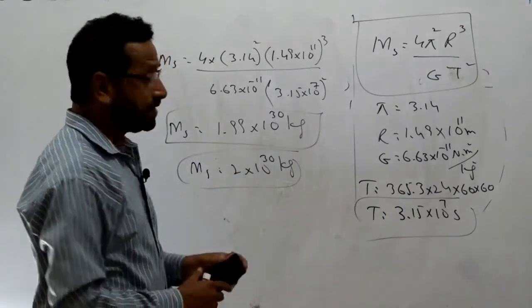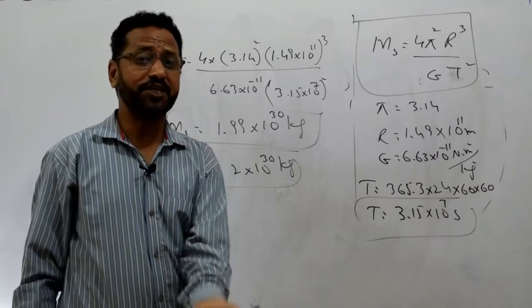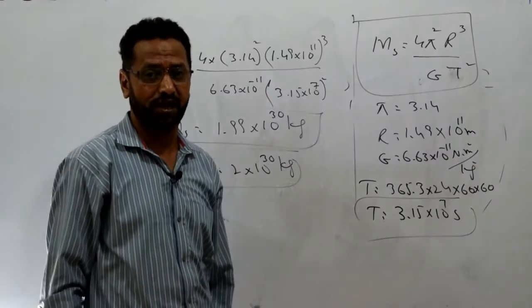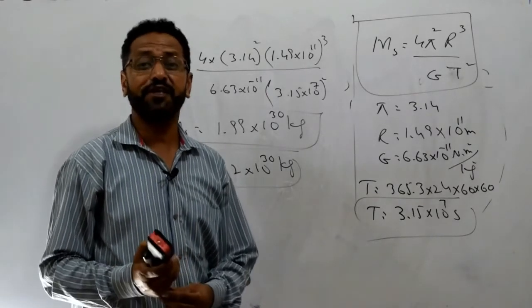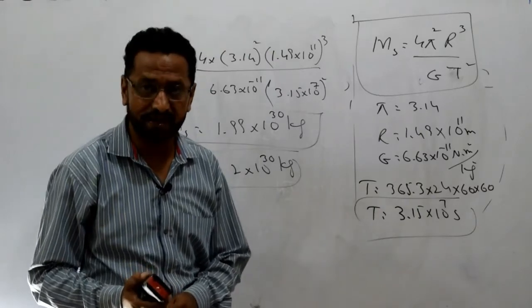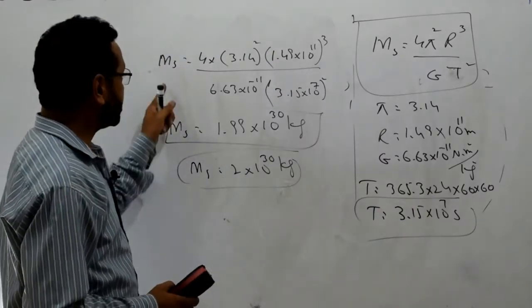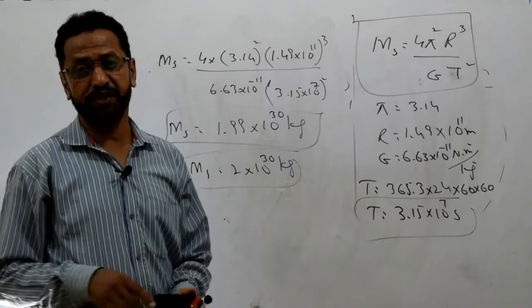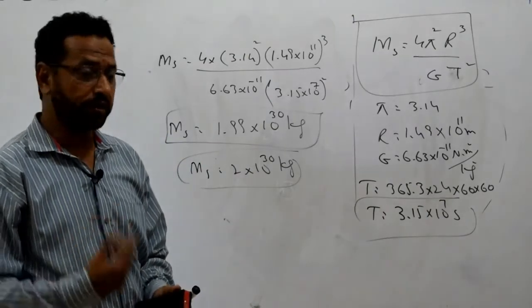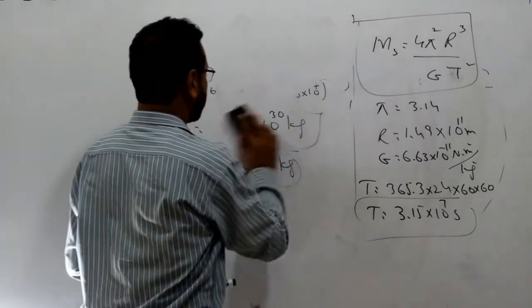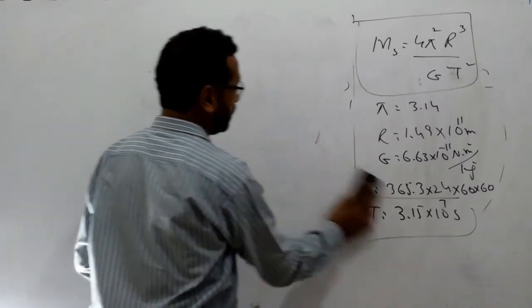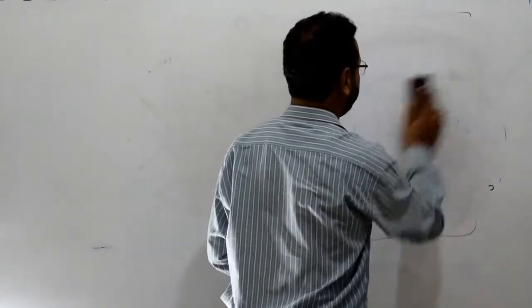So these were some applications of Newton's gravitational law. During that we have calculated the mass of the earth, the density of the earth, and also the mass of the sun. So with the help of the gravitational law we can calculate a lot of things, not only the gravitational acceleration but also the mass of different objects by comparing them.